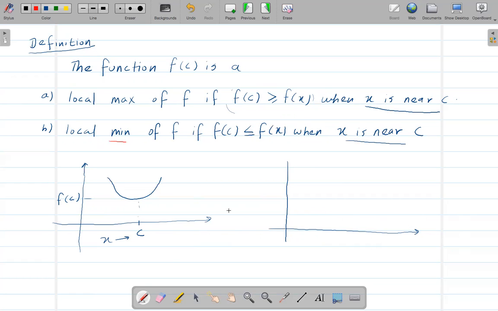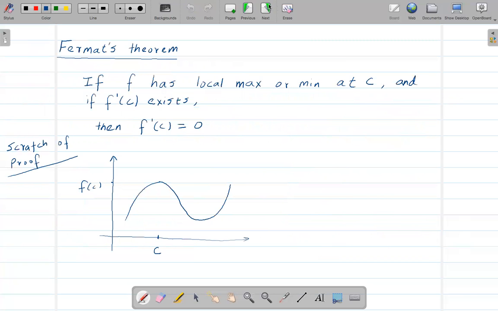And similarly, when we have a graph something like this, and again c is here, and x is approaching c, x is near c, then this point f of c we call a local maximum. All right, so this one we call local minimum, this one we call local maximum. All right, clear? Okay, now let's go to another one.